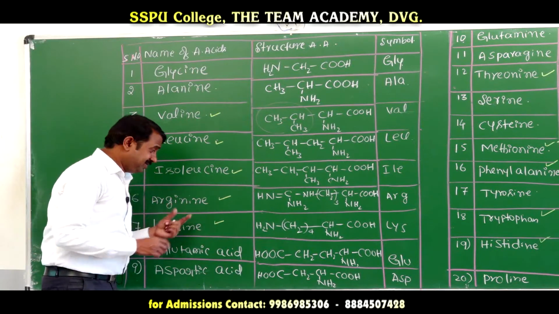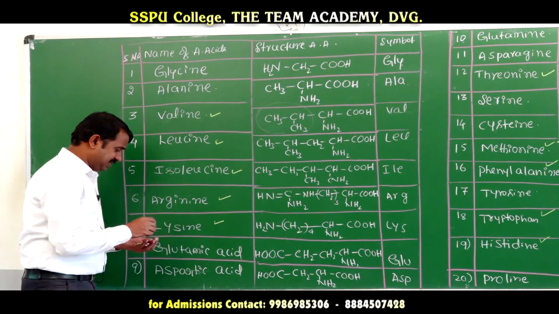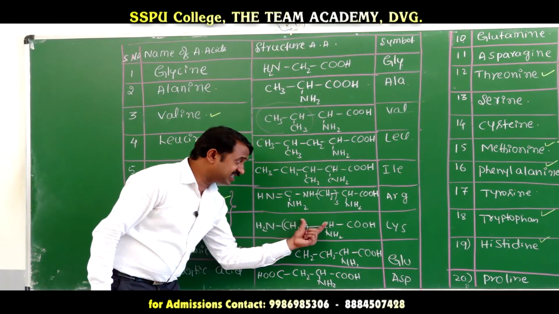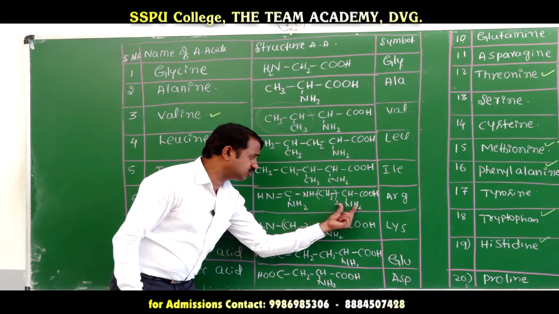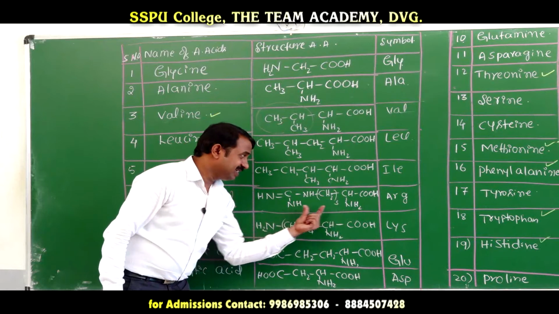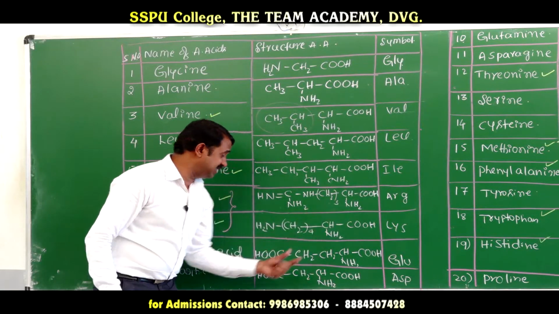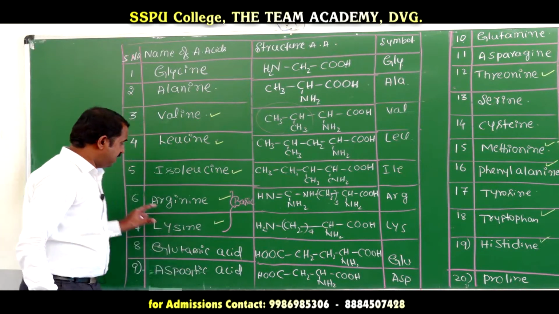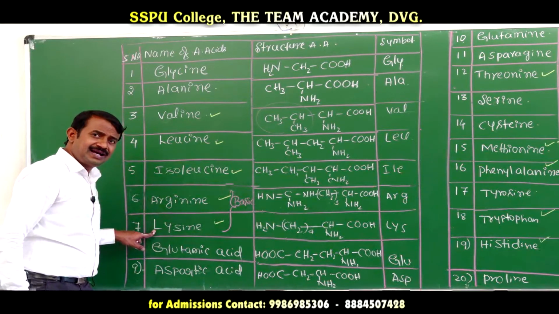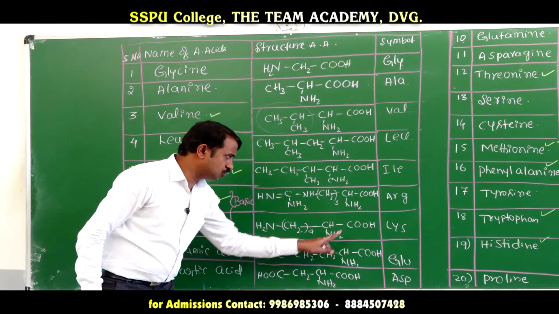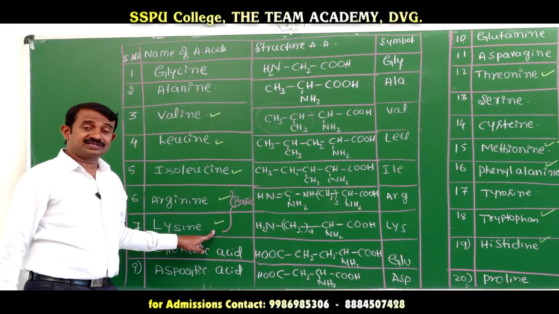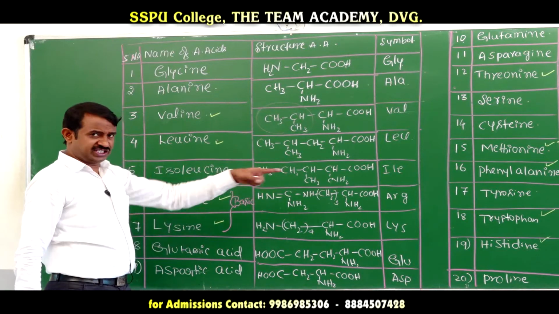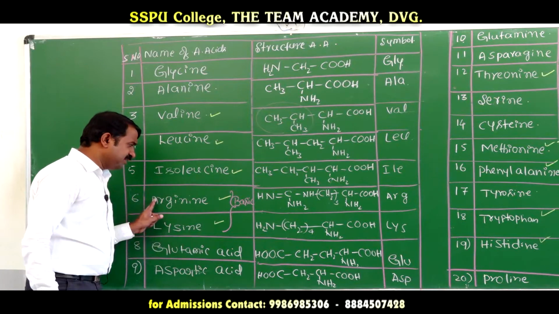Coming to arginine and lysine. Listen here, arginine and lysine are amino acids which contain one carboxylic acid and 2 NH2 groups. The amine groups are more than the carboxylic acid, so this is a basic amino acid. They will ask, name the basic amino acids: lysine and arginine, and also histidine, which we will study later.